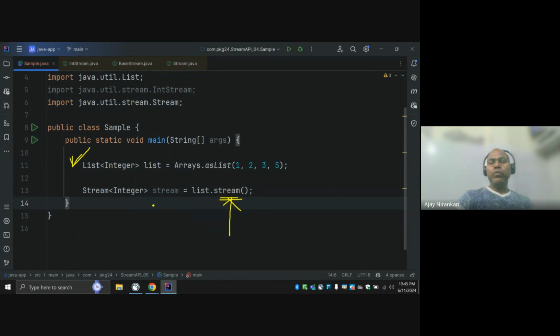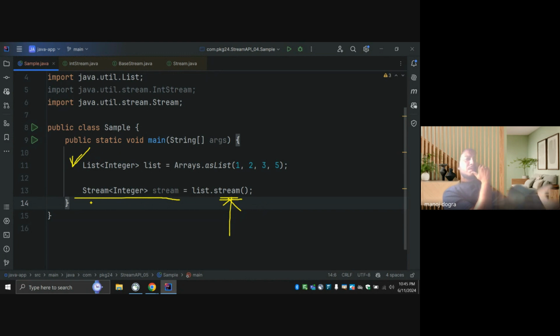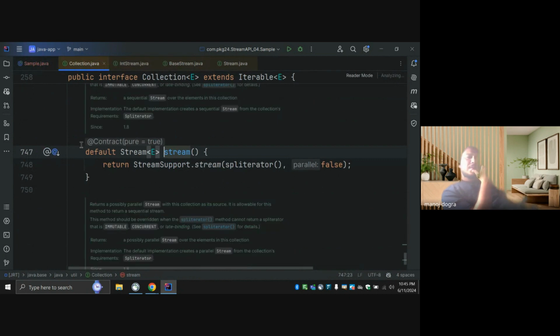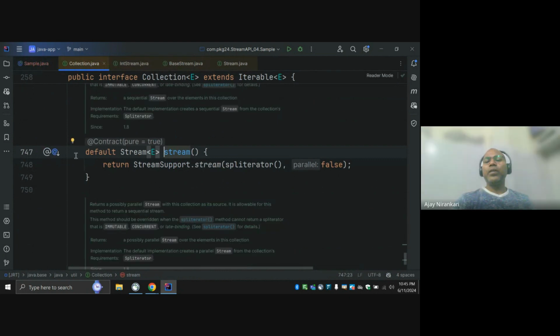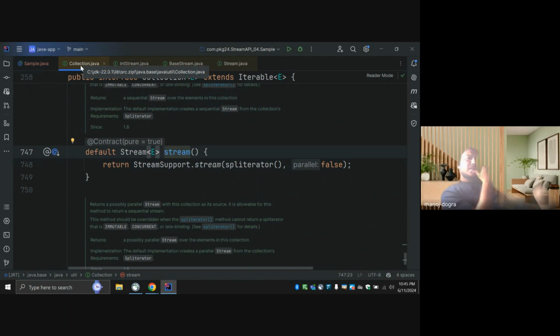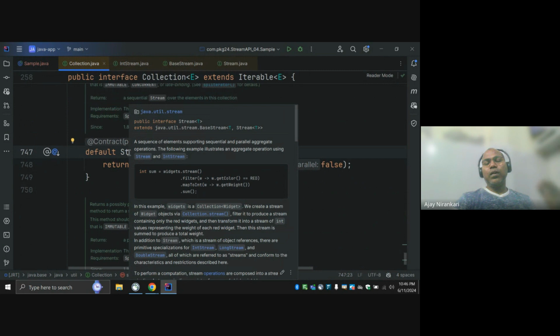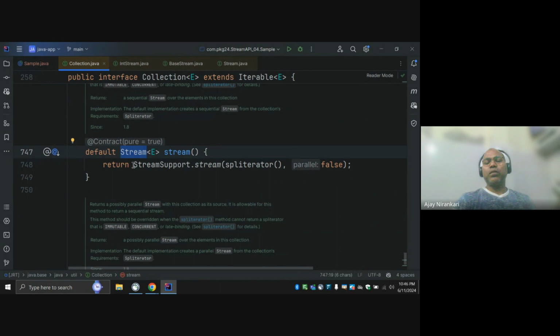Similarly, let's say I want to create a specialized stream, maybe IntStream or LongStream or FloatStream, right? How will I do that? Let's go inside this list.stream method here. This is the default implementation given by your Collection interface. Any Stream is an interface, so someone provided the implementation. This is some class already provided as the implementation, right?